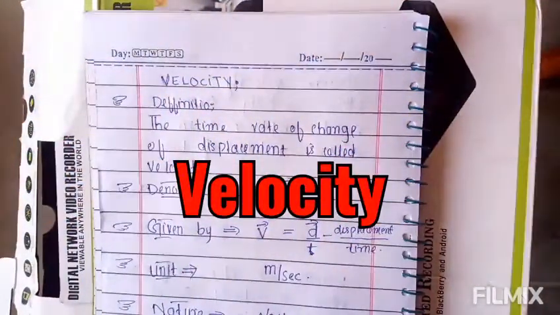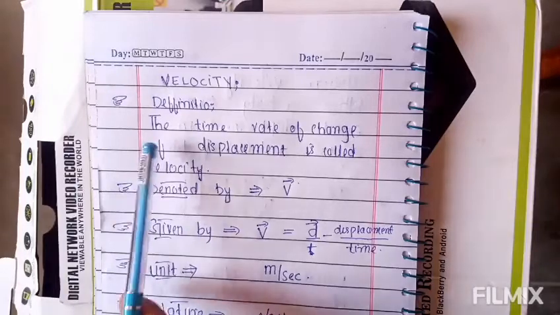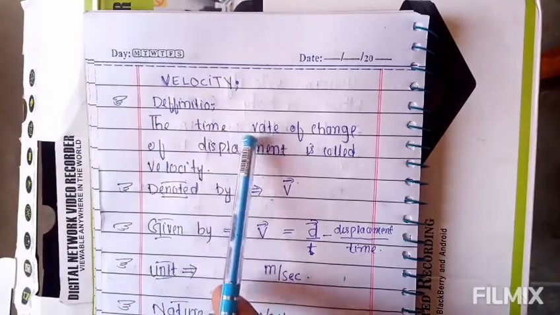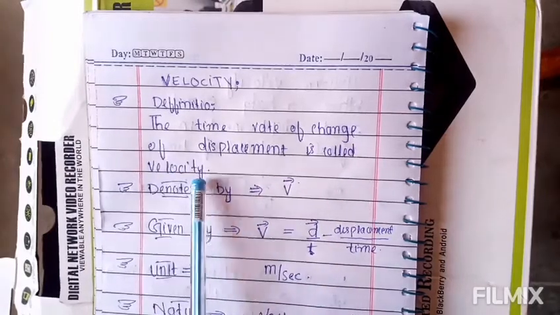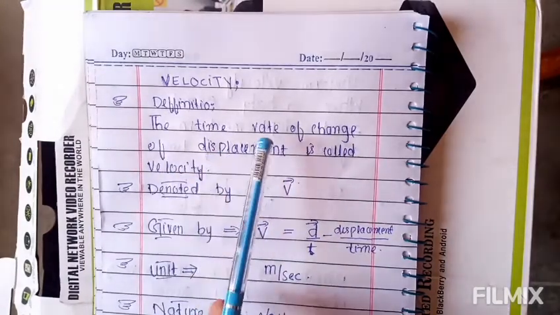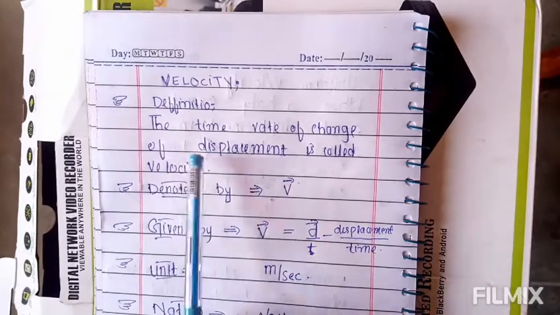Bismillahirrahmanirrahim. Today I will explain velocity. What is velocity? Let's come to the definition. The time rate of change of displacement is called velocity. Actually, when the time rate of change occurs in displacement, it is known as velocity.